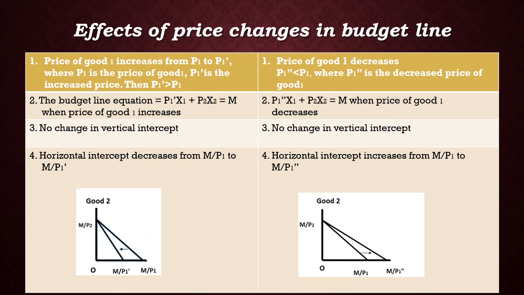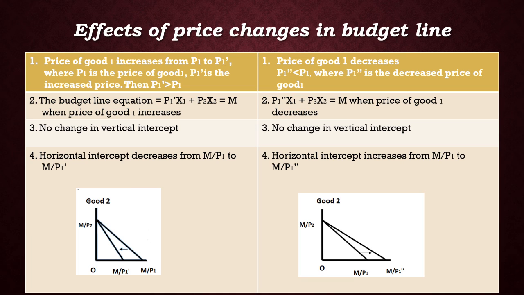The second change, the budget line equation will be P1 dash x1 plus P2x2 equal to M when the price of good 1 increases. On the other hand, P1 double dash x1 plus P2x2 equal to M when the price of good 1 decreases.